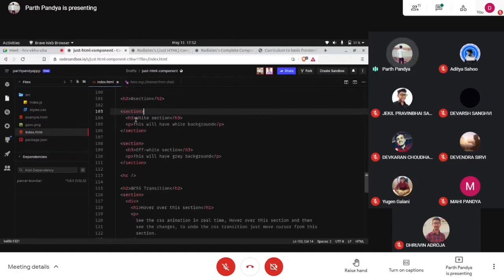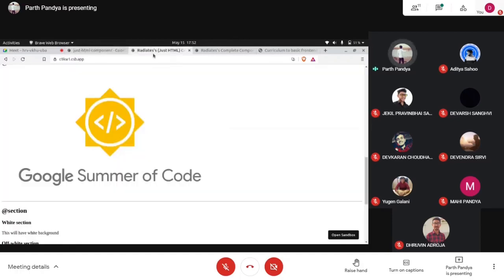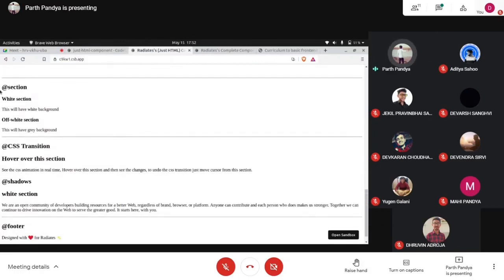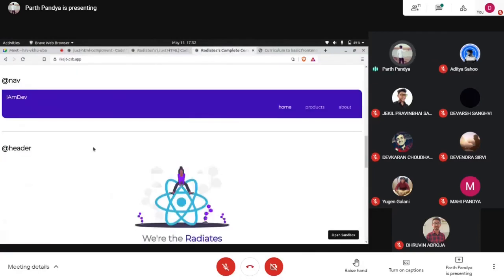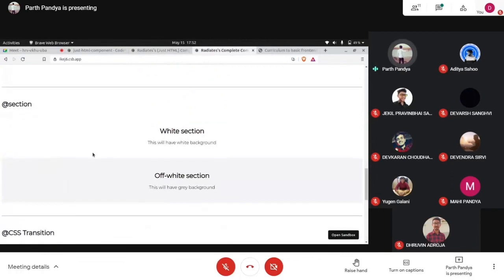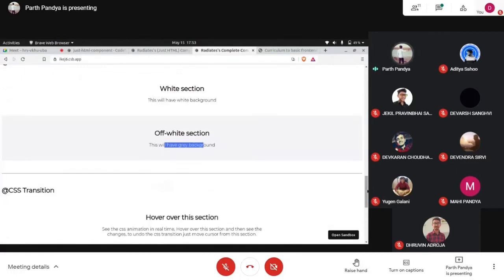Here we have nothing much to see because it is basic HTML. We have heading h3, a paragraph, again one section, again one heading, and again one paragraph, and everything else is covered in CSS. In CSS, it will look like this. We will center all these headings and this paragraph, add an off-white background to this section, and this other section will have a gray background. You can have your own color.